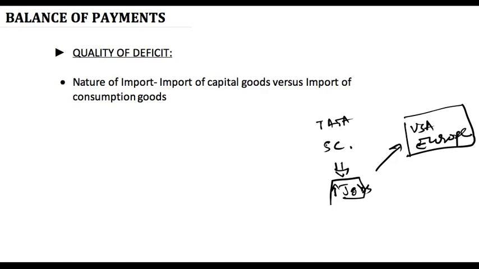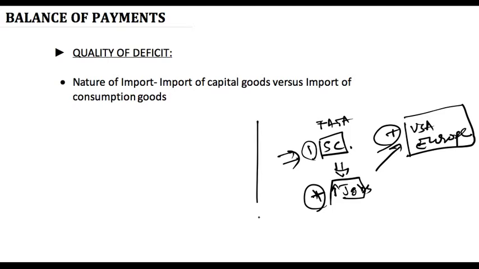So through this import of one supercomputer from China, it has created a lot of positives. It is exporting, it is also creating jobs. This is creating a deficit in the present year, but this will help create surplus in the future years for the Indian economy. This is an example of import of capital goods.